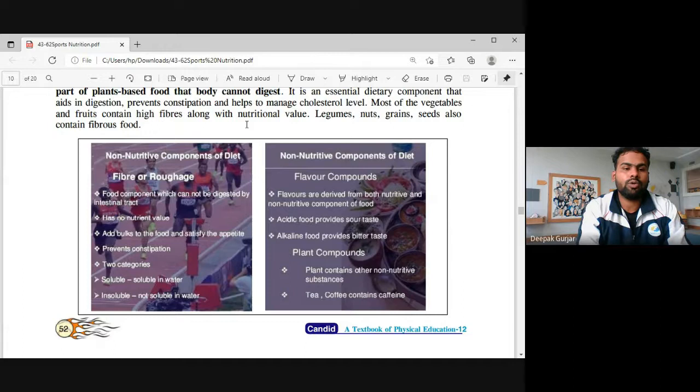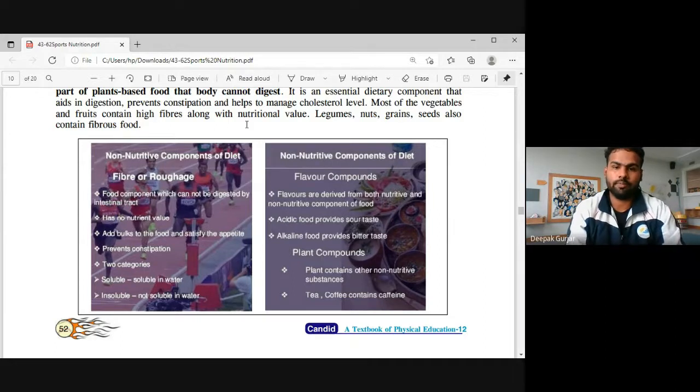It has no nutritional value. It adds bulk to our food. It will satisfy our appetite, but it has no nutritional value, so it will not add calories. So if you want to reduce your weight, you should go for fibers. There are two categories of fibers or roughage. One is soluble, which is soluble in water, and one which is not soluble in water, that is insoluble.